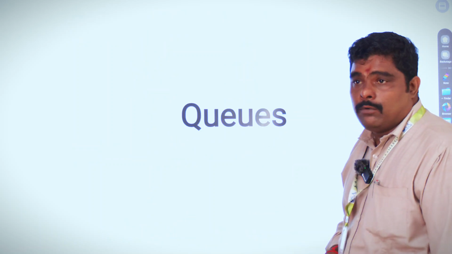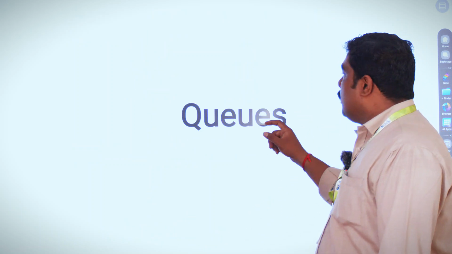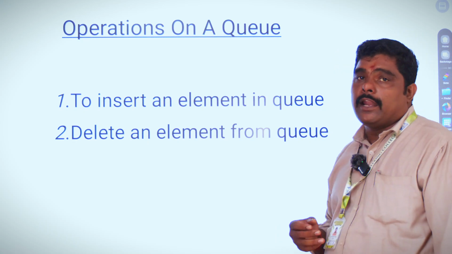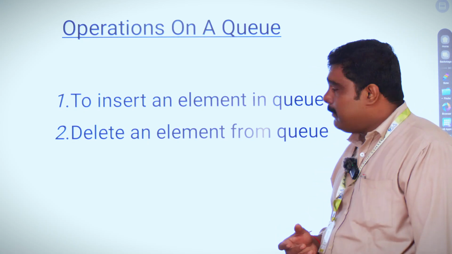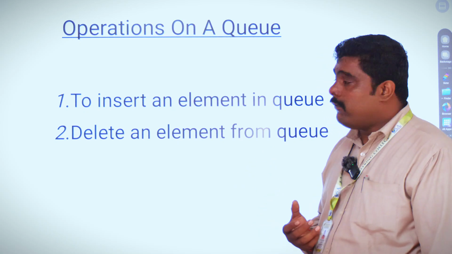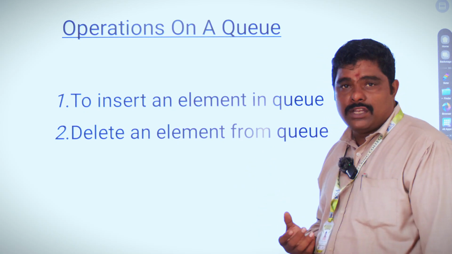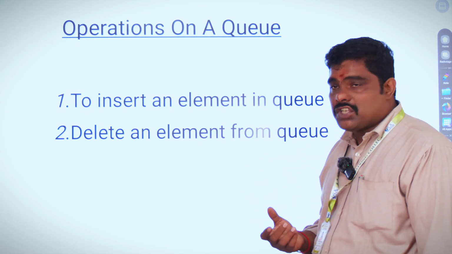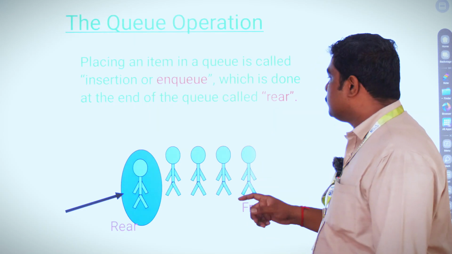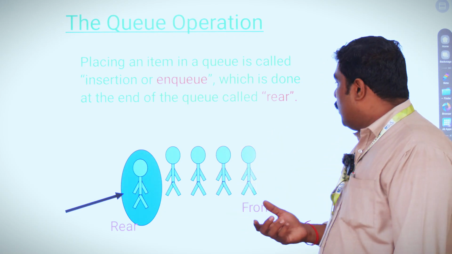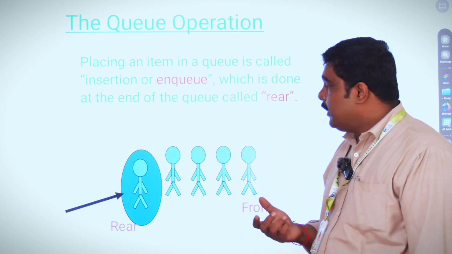The next topic is queues. A queue is nothing but this: we insert an element at one end and remove an element from the other end. Two operations are performed in a queue. First is insertion of an element and next is deletion of an element. Insertion is called enqueue and deletion is called dequeue.